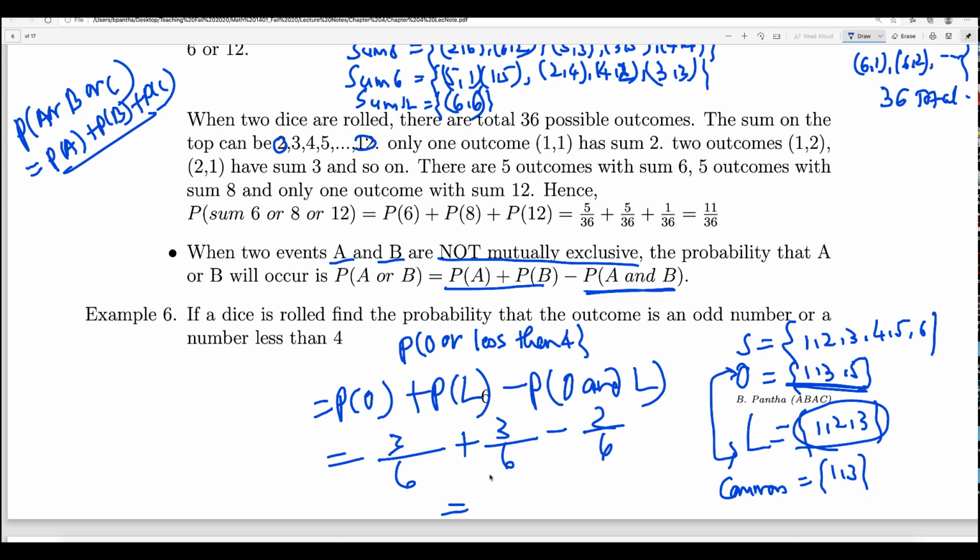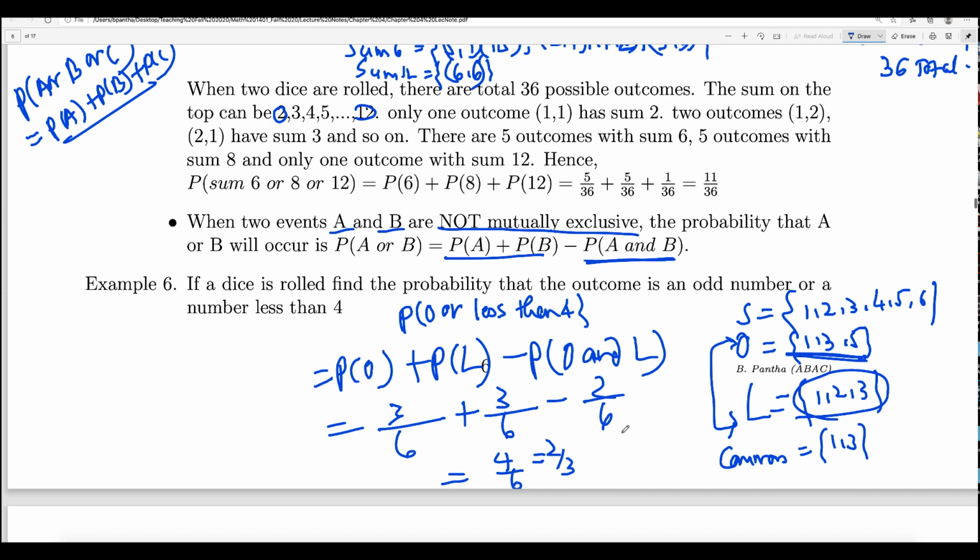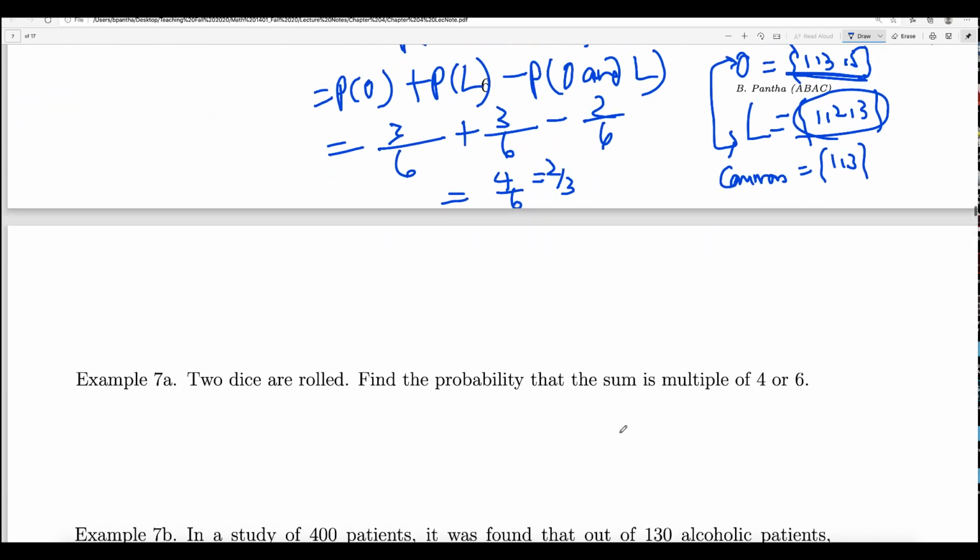So if you add them, you will get 3 out of 6 plus 3 out of 6 is 6 out of 6, minus 2 out of 6 is 4 out of 6, right? That is basically 2/3. This is how we find out the probability of A or B if they have something in common.